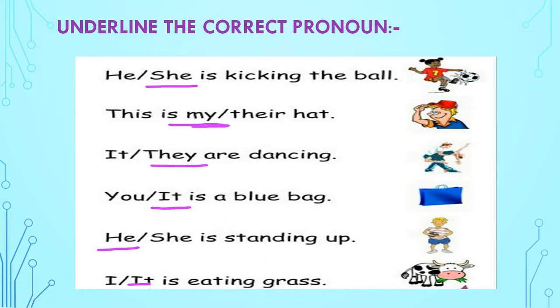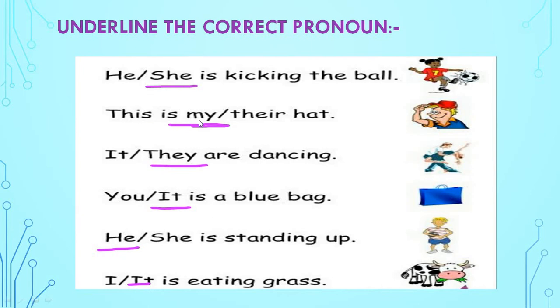So see here, he or she is kicking the ball. Can you see the picture? There is a girl kicking the ball. So for a girl, I have explained to you before that for a girl we will use she. So what will come for the girl? She. Yes. She is kicking the ball. We have done this before. So you should know that for a girl we have to use she.